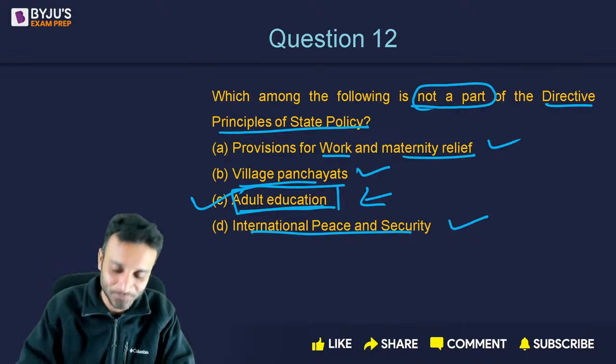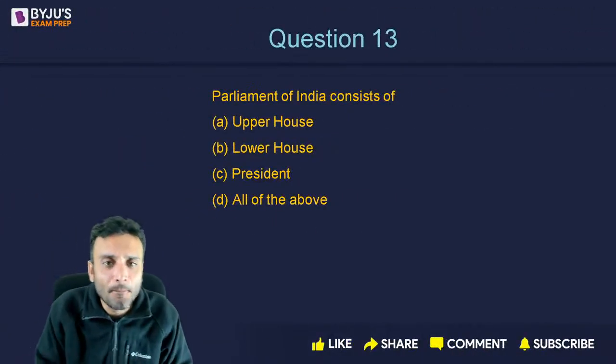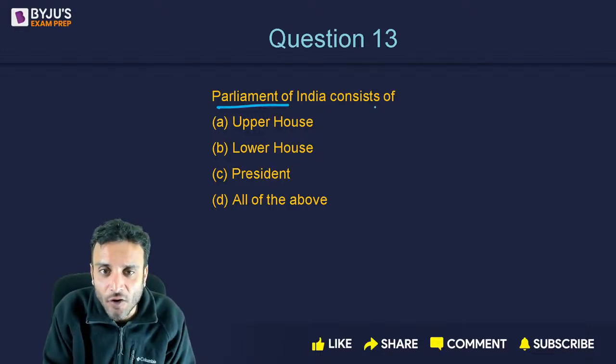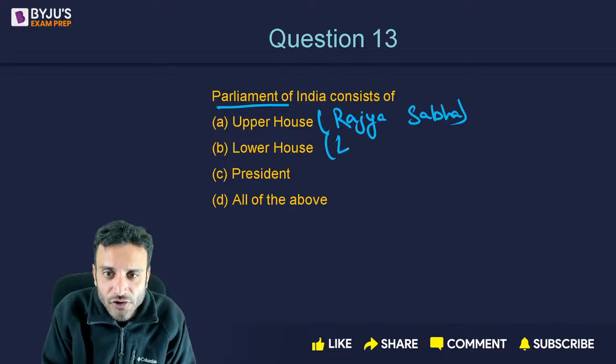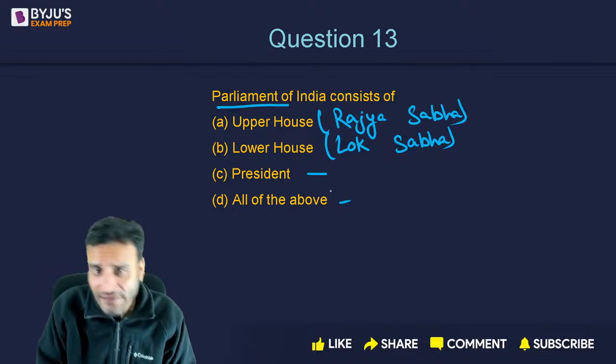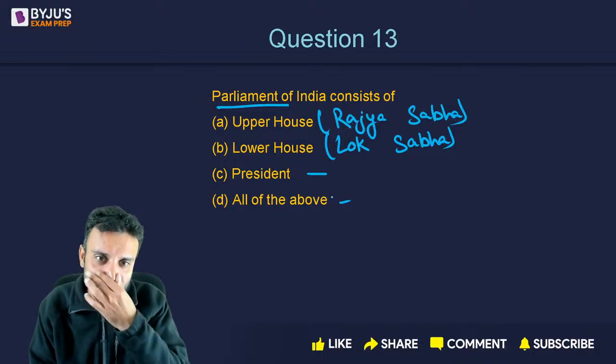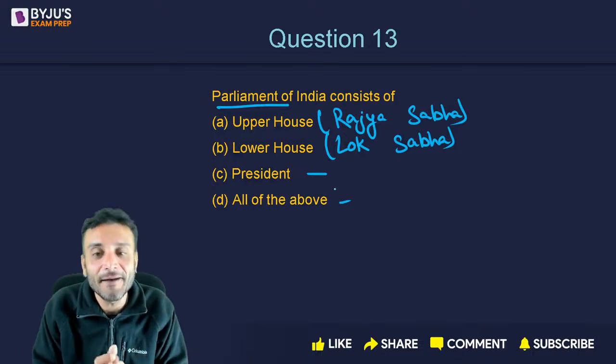Moving on to the next question, question number 13. Parliament consists of the upper house, Rajya Sabha, lower house, Lok Sabha, President of India, all of the above. Does the parliament consist of only the lower house and the upper house, that is, the Lok Sabha and the Rajya Sabha?